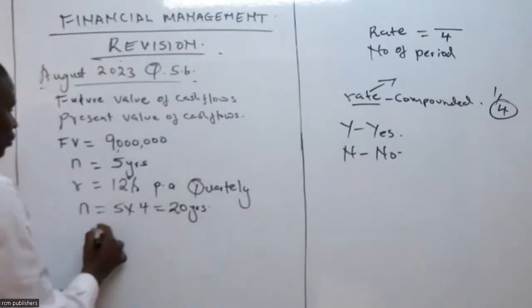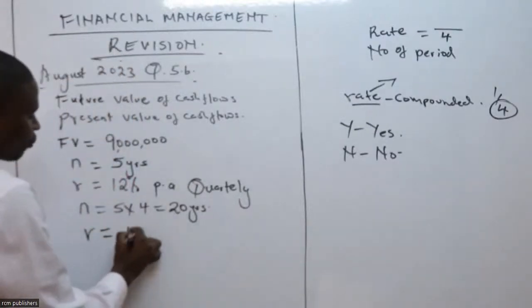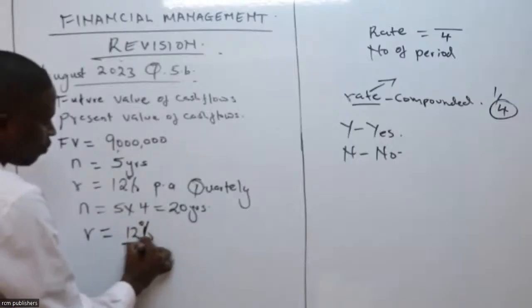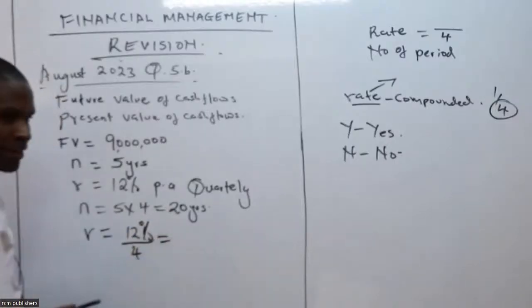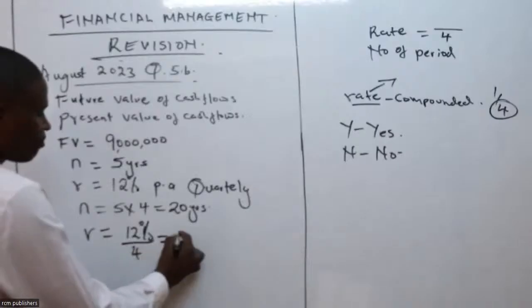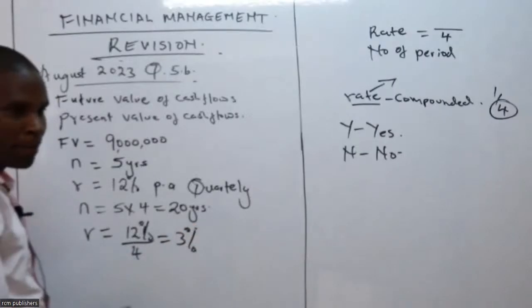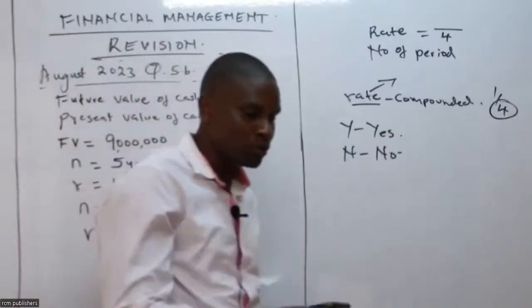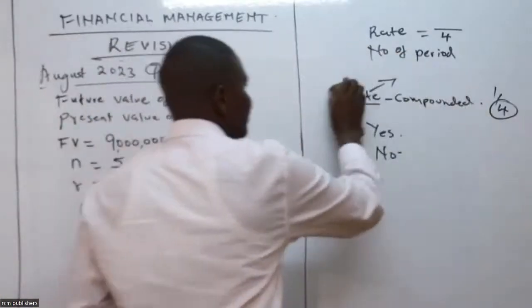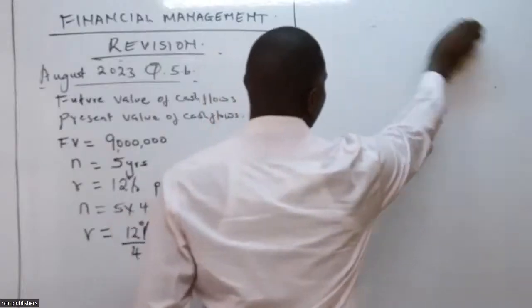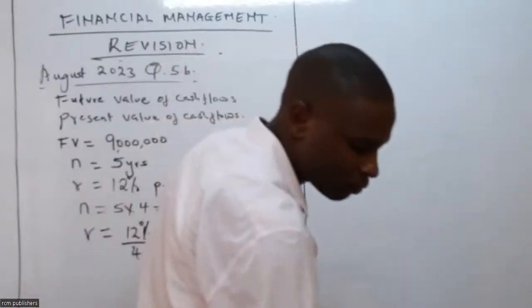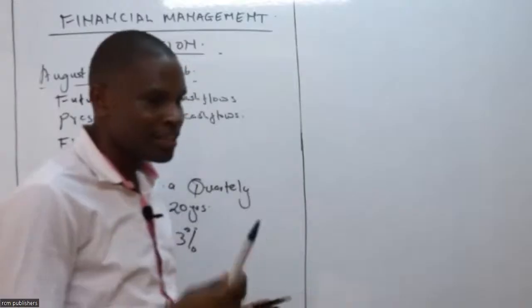right? So our rate will be 12% divided by what? Divided by 4. So what is our rate in this case? It will be 3. This is 3%. Thank you. That is a very important thing which you need to understand. You need to understand that. I want us now to solve this question.